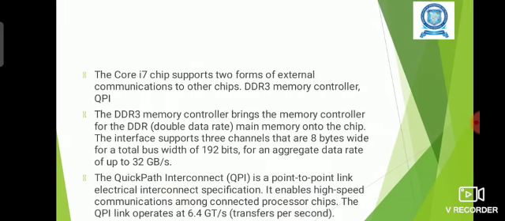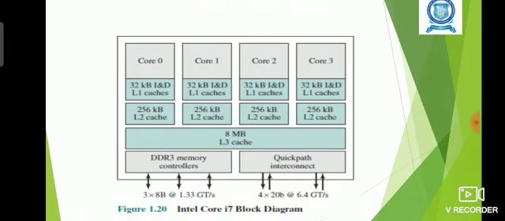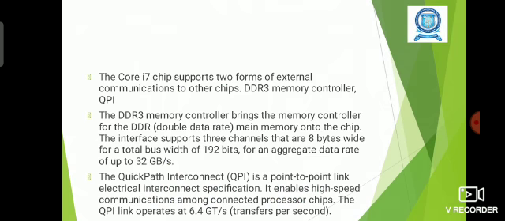For communication, the different cores will communicate with each other, and the communication will be supported by two concepts. First one is the DDR3 memory controller, second one is QPI, the quick path interconnect.